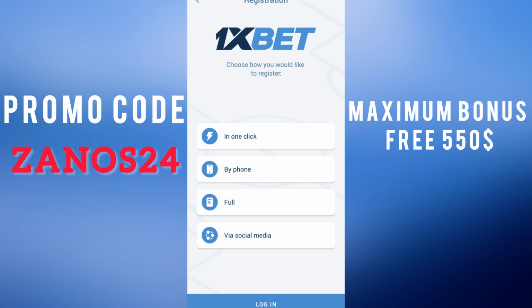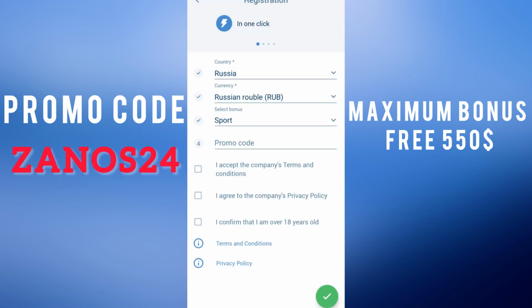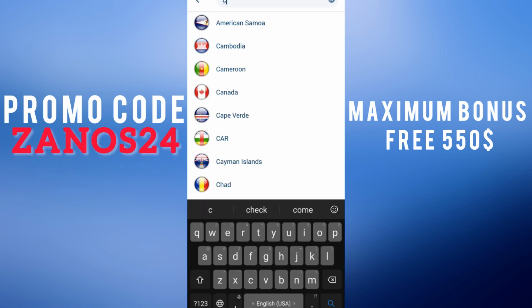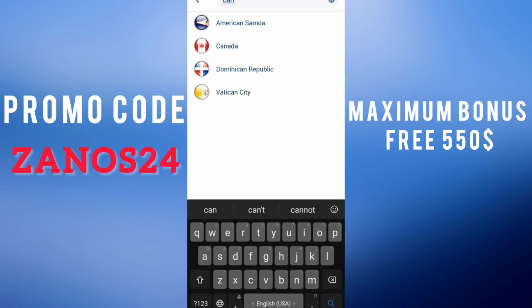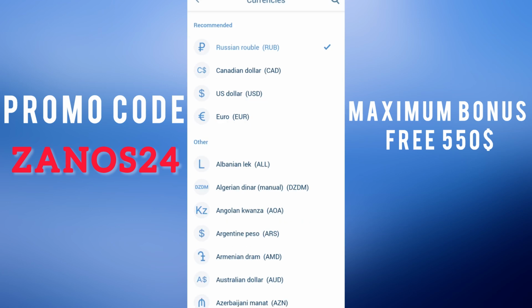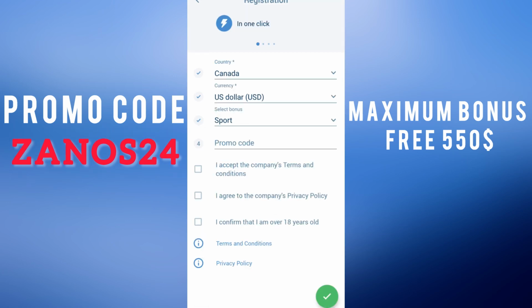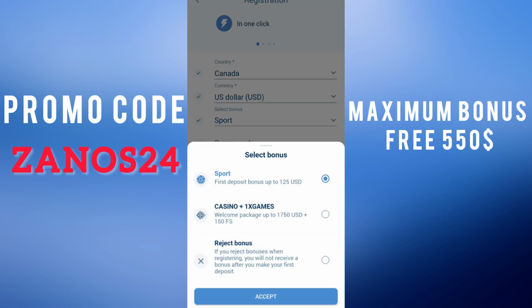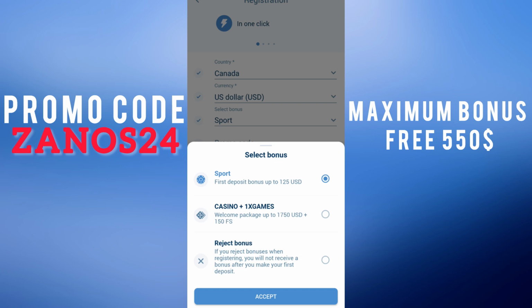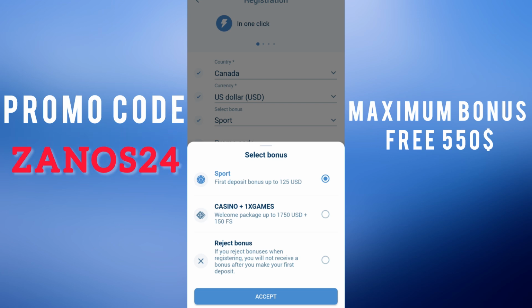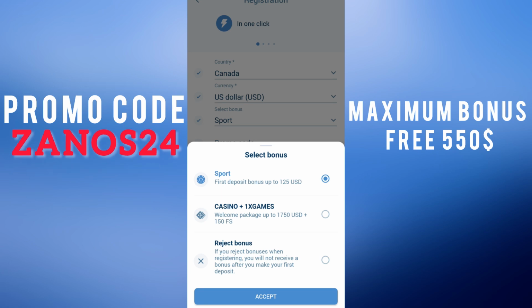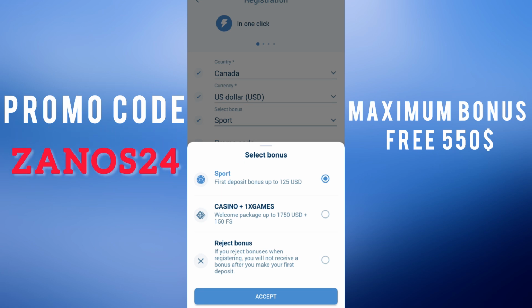Let's start with one click. Current country is your current country. Mine is Canada. Current value, US dollar. Select your bonus on sports if you bet on the sports, and on casino if you play casino.